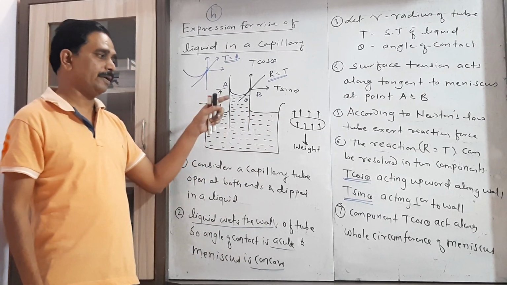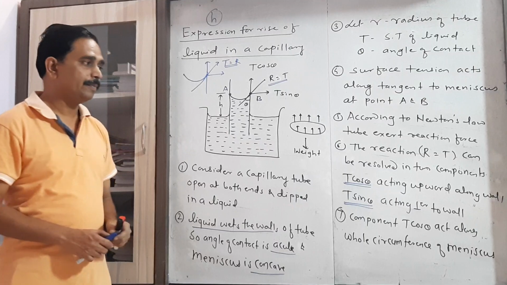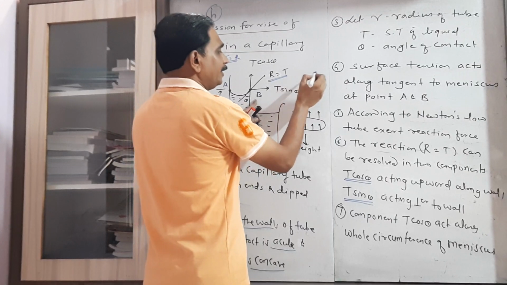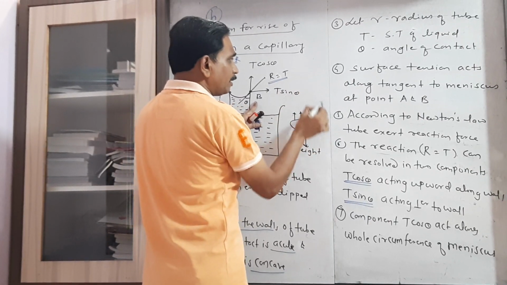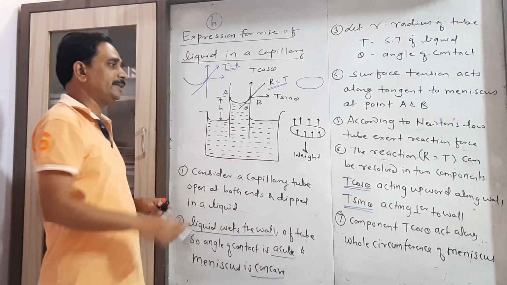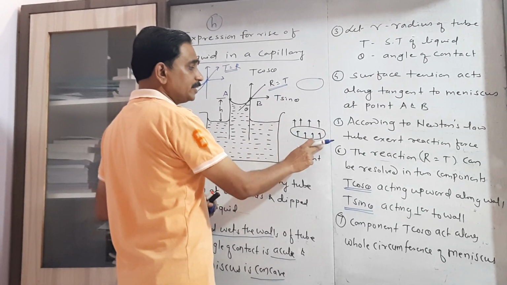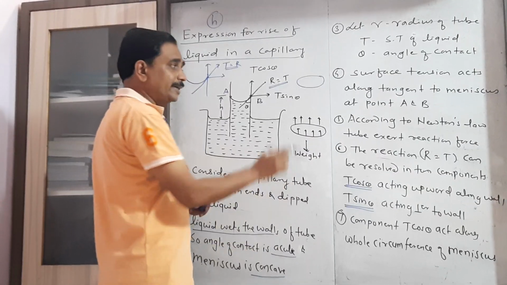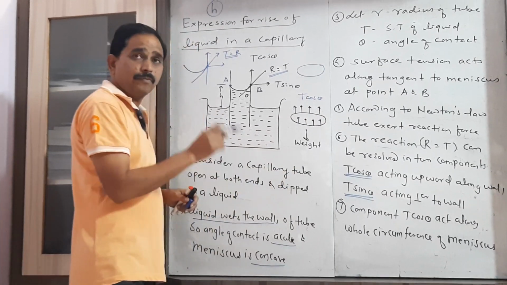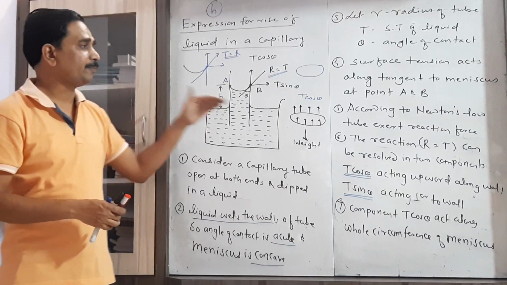Perpendicular to the wall of the tube. Now this component T cos theta is not only at this point: when we consider the complete free surface of the liquid level inside the tube, we have a circular part, and over the complete circumference of the meniscus this component T cos theta acts.